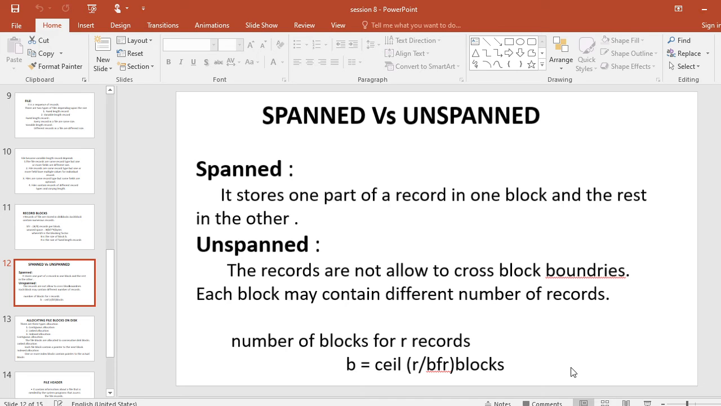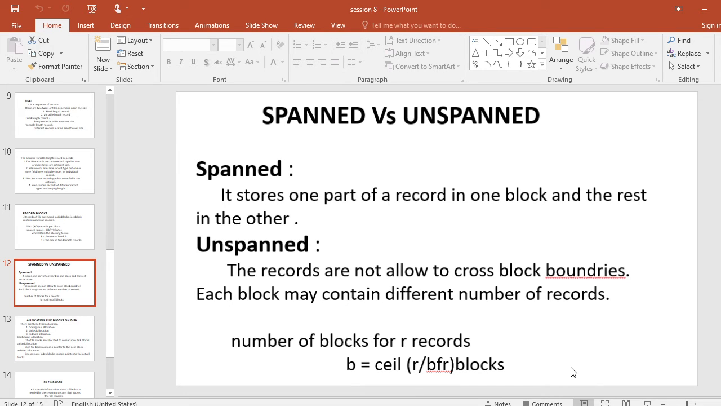Now, in the next slide, we can understand what is spanned versus unspanned. First, you can understand what are spanned records. Spanned record means you store one part of a record in one block and the rest in another. When records can span more than one block, they are called spanned records. This is possible when the unused space of a block can be used by storing some part of a record in one block and another part in another block. This is a brief introduction about spanned records.